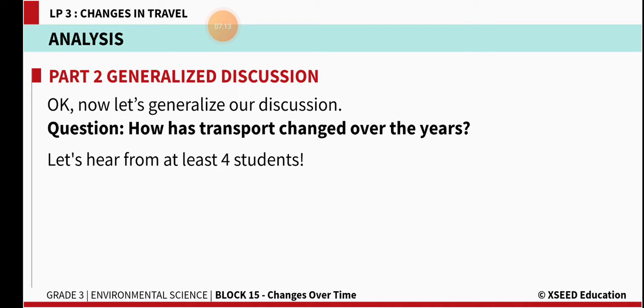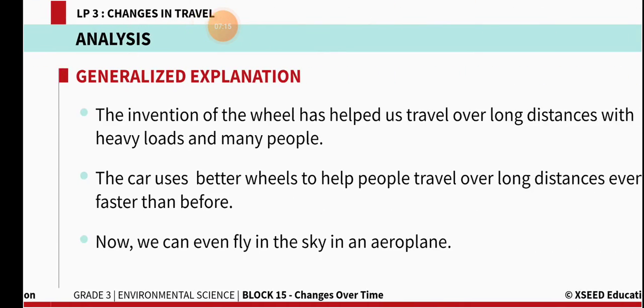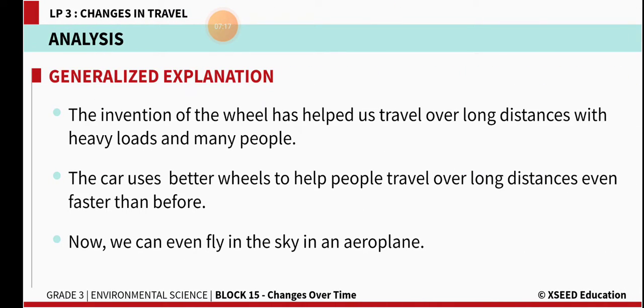How has transport changed over the years? The invention of the wheel has helped us travel over long distances with heavy loads and many people. So after the invention of the wheel, many changes came in means of transport. Nowadays even the aeroplanes, the cars and buses we are using are all running based on the wheels.